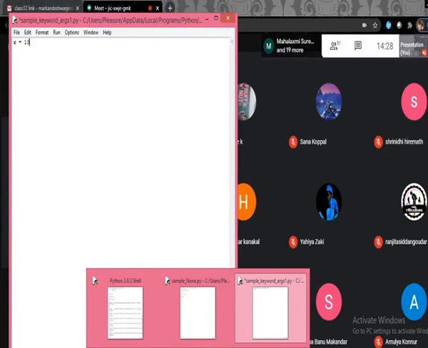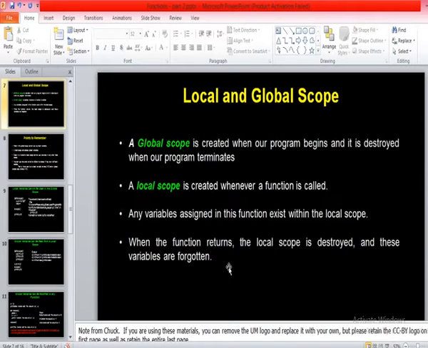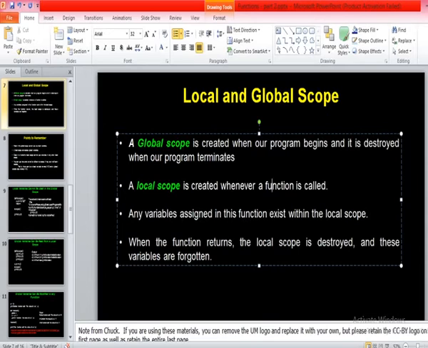But what about local scope then? Local scope starts when the function is called and begins its execution, and when the function terminates, the local scope ends. So local scope exists only within the function, but global scope exists in the entire program.